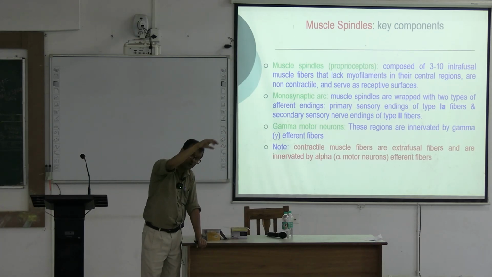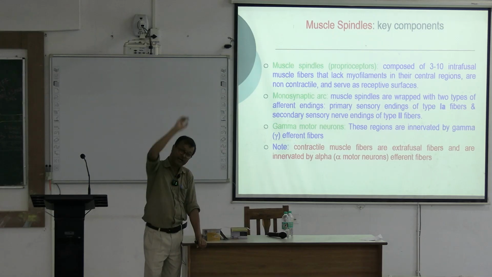Gamma motor neuron is concerned with the muscle spindle. They continuously discharge stimulus to the muscle spindles, and these are under the control of the upper motor neuron.